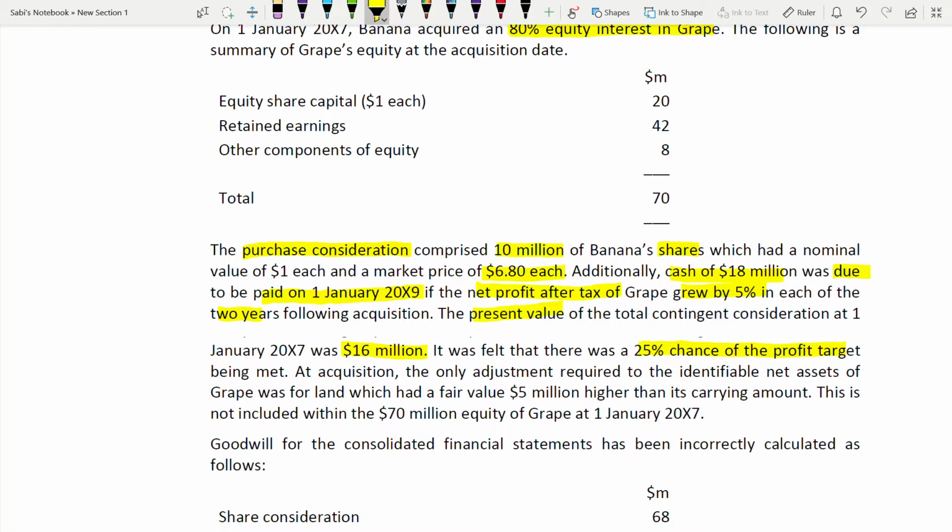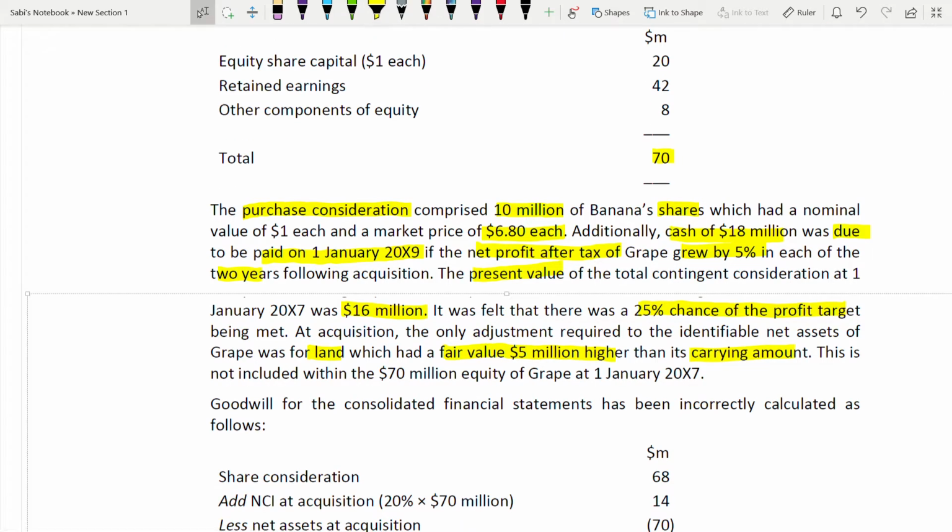At acquisition, the only adjustments required to the identifiable net assets. See, you will always have some adjustments in the identifiable net assets of the subsidiary company. This part you have to remember. So what is that adjustment? The adjustment is for land, which has a fair value of 5 million higher than its carrying amount. This definitely shows revaluation, so it is not included within the 70 million equity. That means you have to add that 5 million there. 5 million higher than carrying value means add 5 million to the net assets.